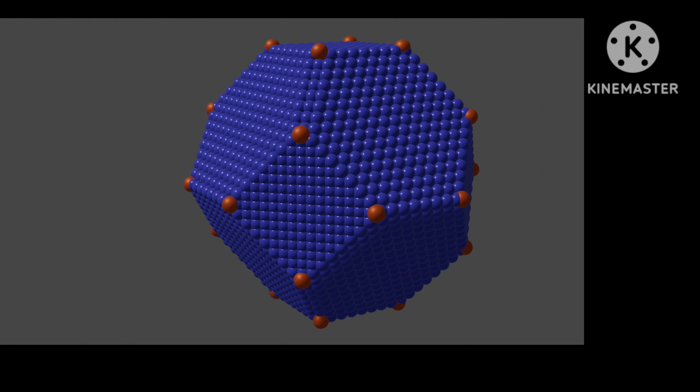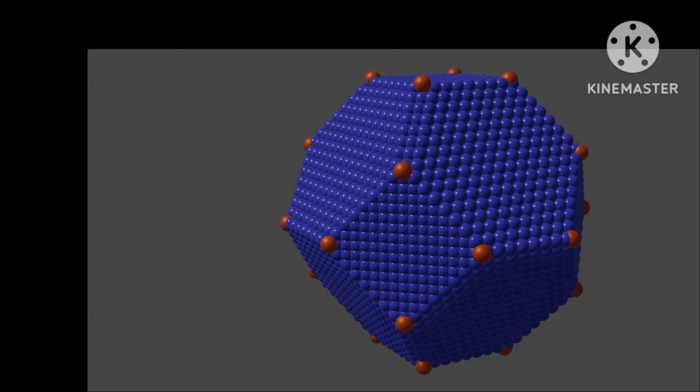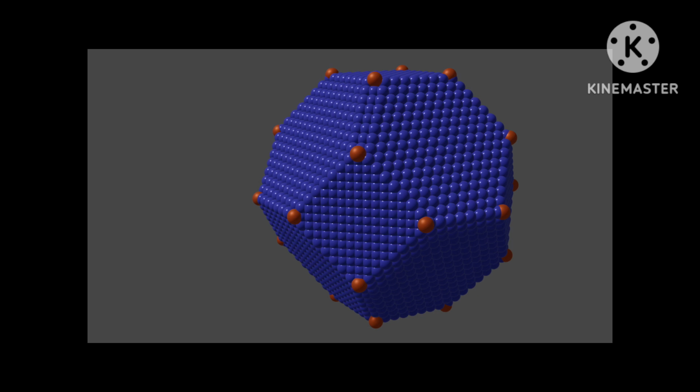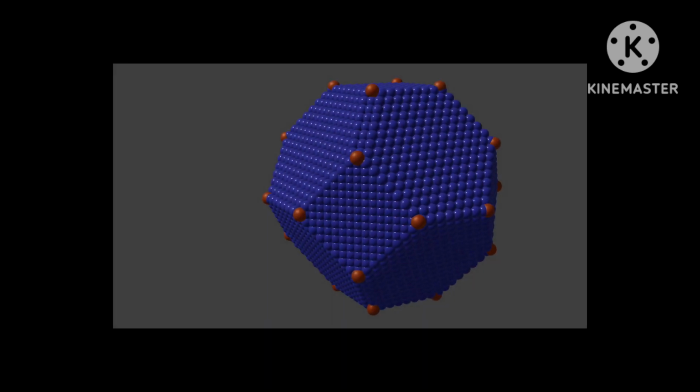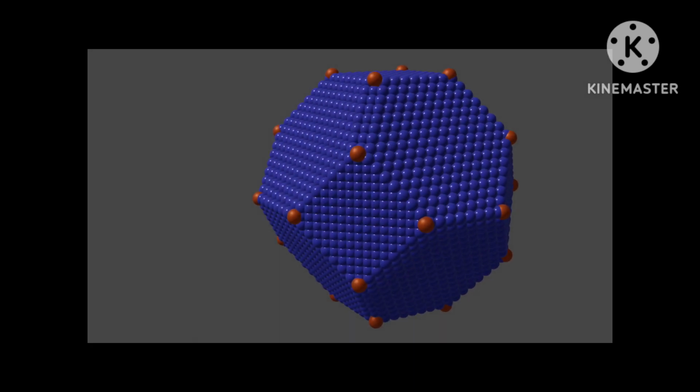In this tutorial we are going to learn about catalyst particles containing two types of particles, in which the minor particles are present at the vertices of the catalyst and the major particles are present inside the shape. As we can see in this picture, the small particles on the vertices are cobalt, while the major particles present in the system are copper. So we are going to learn this in this tutorial, so let's start right away with Blender.